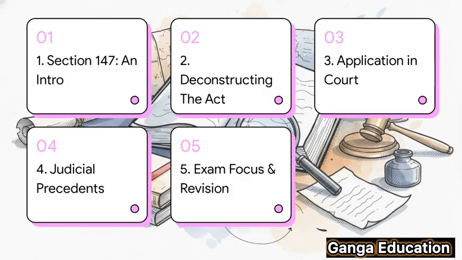Okay, so here's our game plan for this explainer. We'll start with a quick intro to Section 147, then we'll get into the nitty-gritty and deconstruct the BSA itself. After that, we'll see how it actually works in a courtroom. We'll also look at some key judicial precedents, the big cases. And finally, we'll wrap up with some tips focused specifically on your exams.